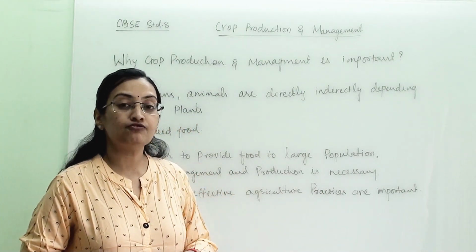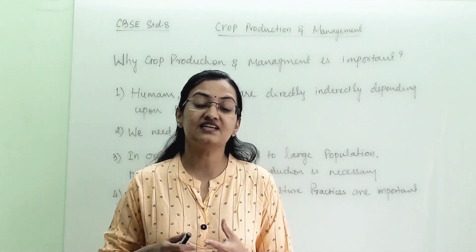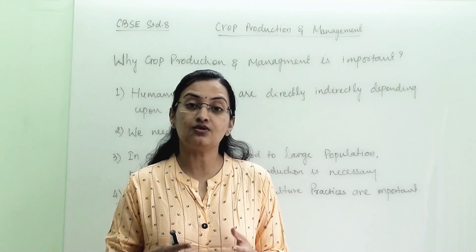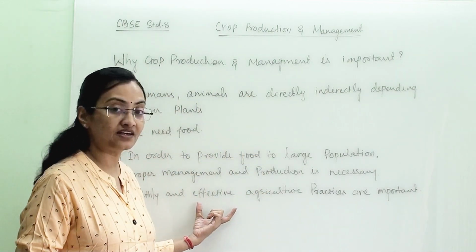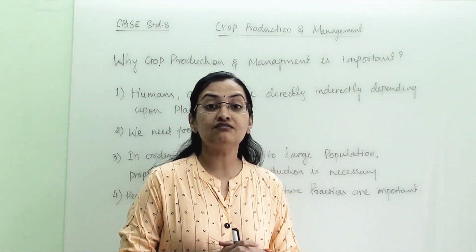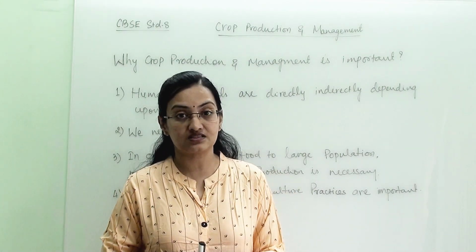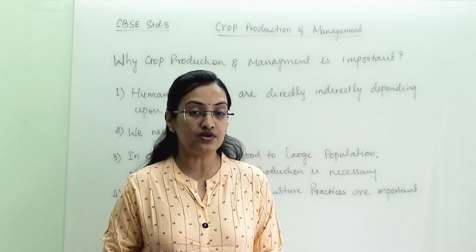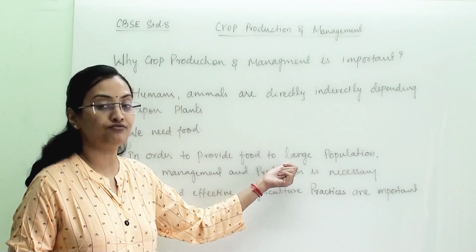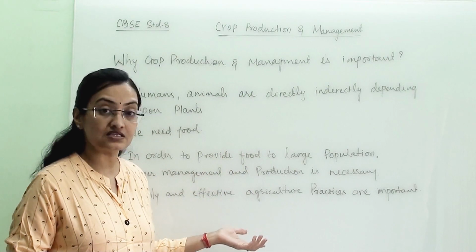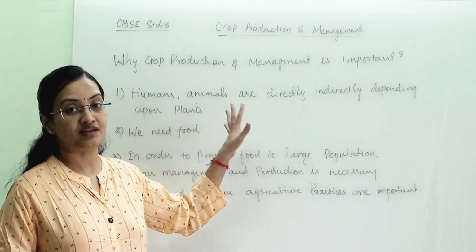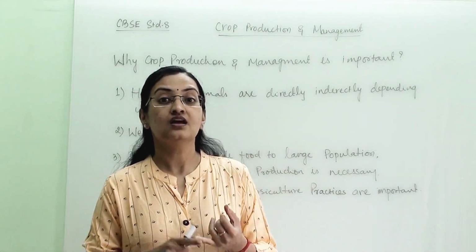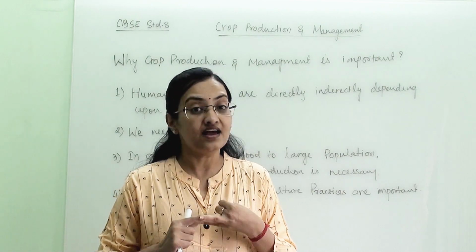Why healthy? Because if we use more and more pesticides and chemicals, it will in turn harm our nature. That's why we require healthy practices. And why effective? It should be effective, then only can we protect our crop from pests and insects and get a good amount of crop. Our yield will be good, and then only can we suffice the need of a large population. So for all these reasons, we require crop production and management. Effective techniques of crop production and management will give us a high and healthy yield.